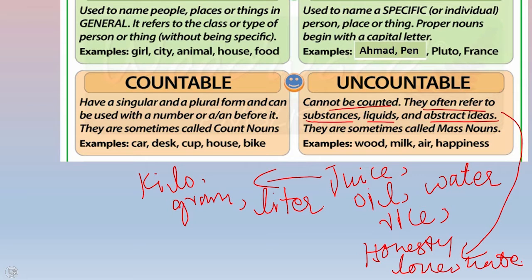We are not talking about the water. Even if water is put in the bottle, water still cannot be counted. It can only be measured in liters. You can see the examples here too. Wood, milk, air, happiness. They're sometimes called mass nouns.